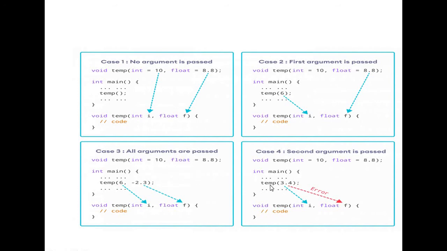Here the function is called with one value, but this is a float value. I am not giving a value to int, but directly giving the value to float. So what will the compiler do? 3.4 is assigned to int. This is an integer, so .4 is ignored. 3 is assigned to I, and here no value is there, so this is an error.